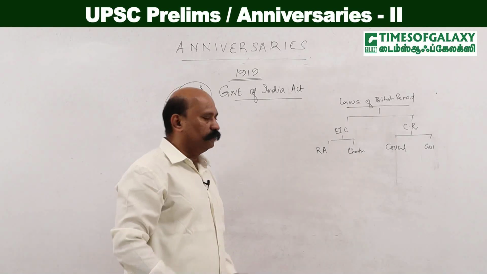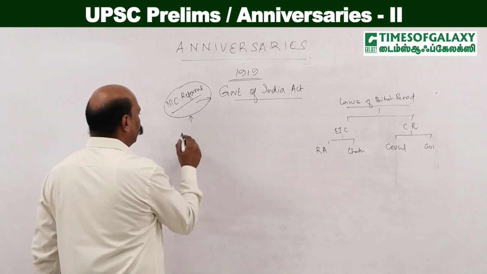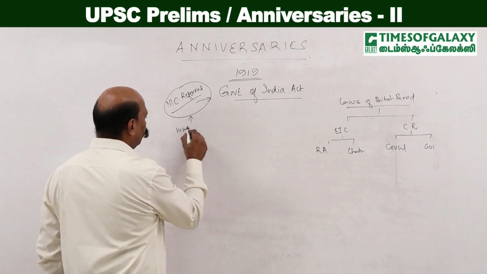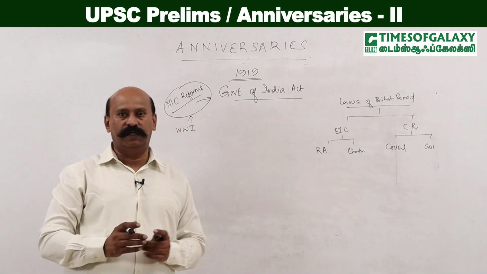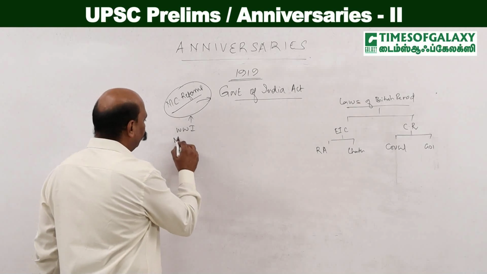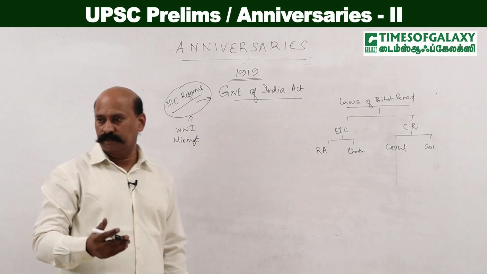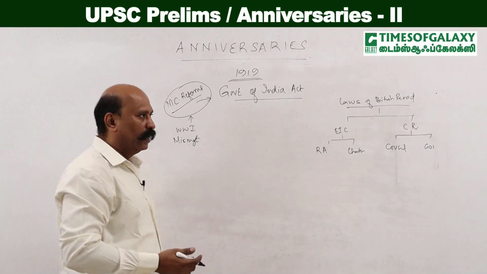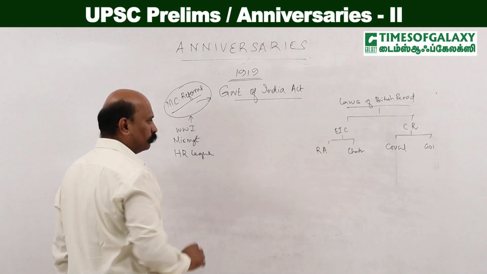After the Morley-Minto reforms came the Montagu-Chelmsford reforms. The Montagu-Chelmsford reforms were because of World War I and the problems associated with it. Secondly, the mismanagement of the Indian system was another important problem. And then the demand for the Home Rule League.